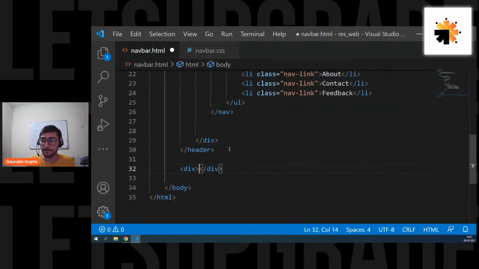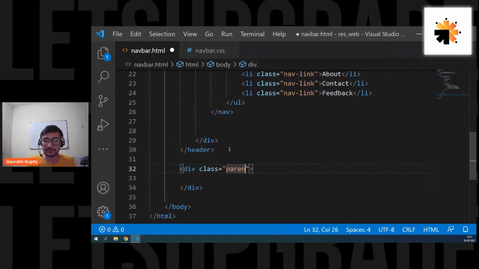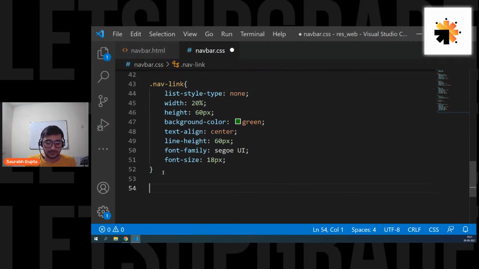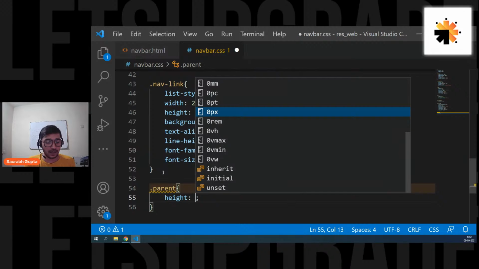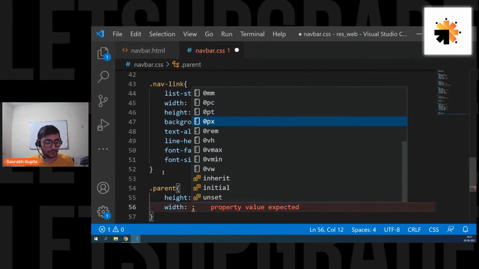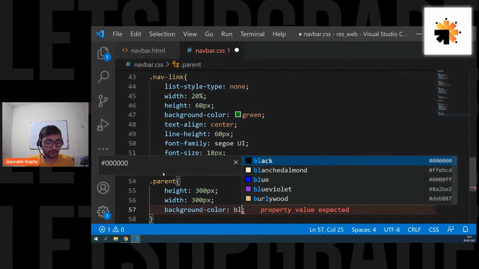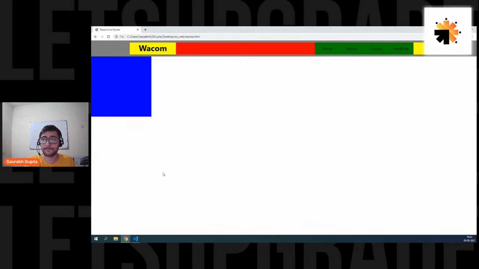Let's give it a div with class parent. Everyone, please focus. I actually want to show you why we don't give height in percentages. Okay, let's go here. Dot parent, height of 300 pixels, width of 300 pixels, the background color of blue. Here we go. We have the parent, right?